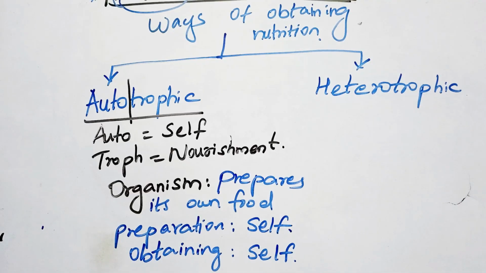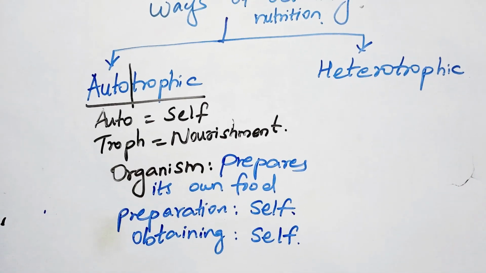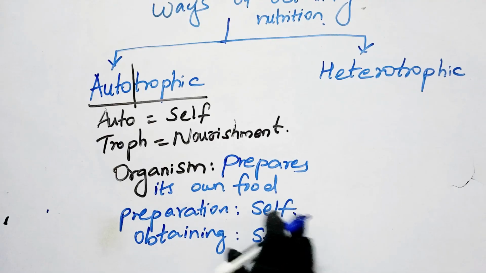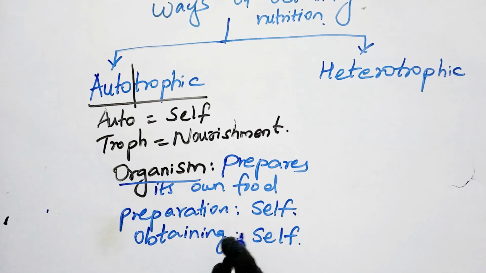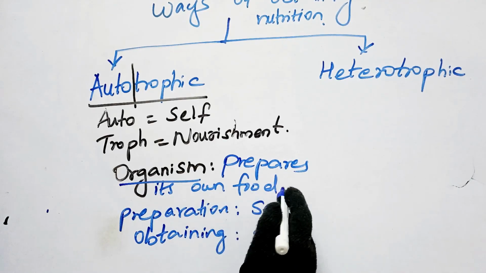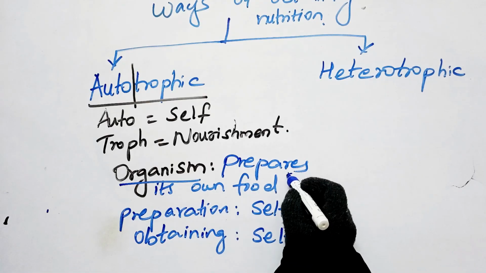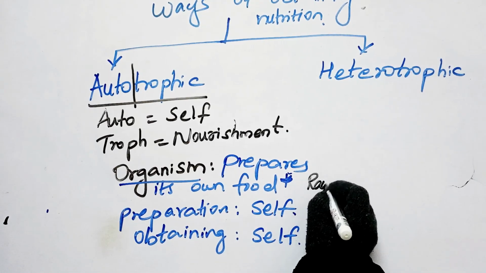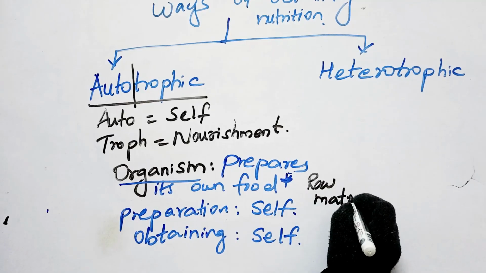Just like how we need raw materials, ingredients, to make any kind of food, in the same manner these organisms prepare their own food, but still they need some raw materials. Even though they prepare their own food, they need some raw materials.